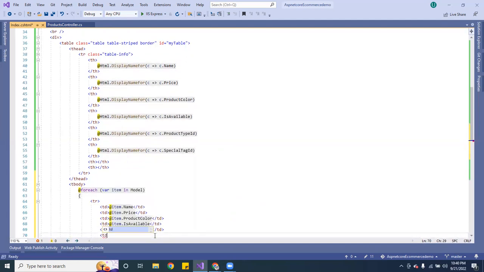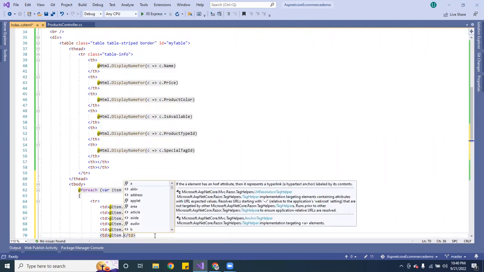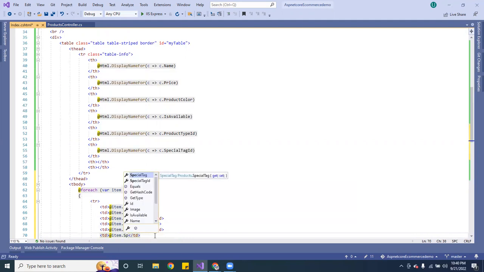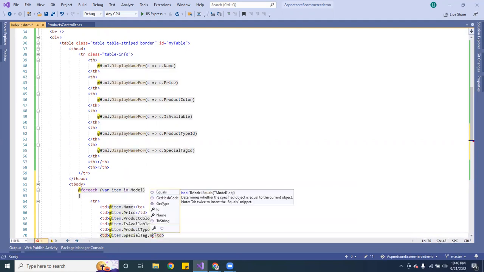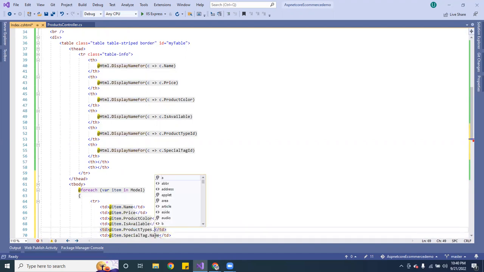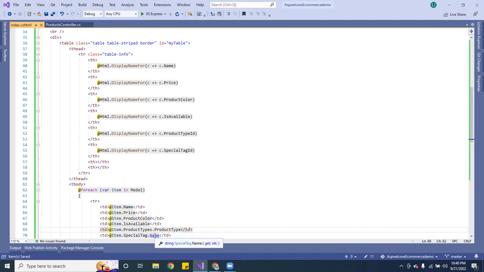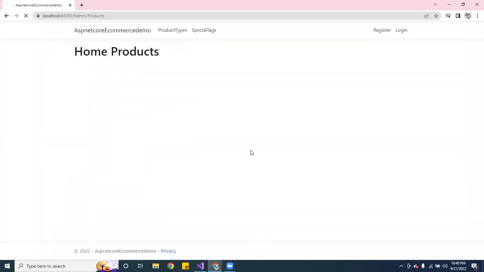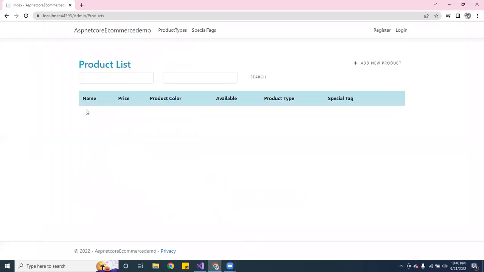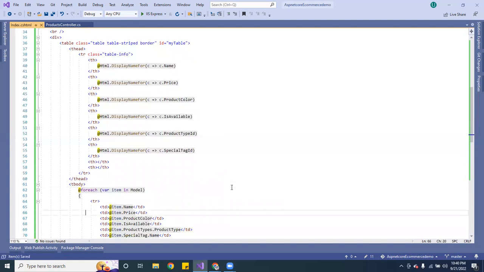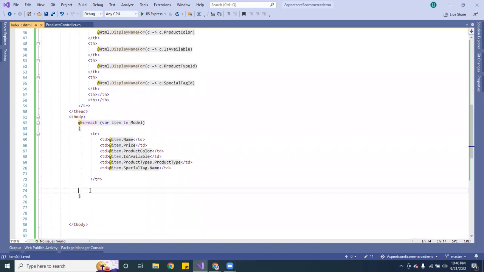Then you want to do another TD here. You want to do item, and this one's going to be special tags, special tag name, and this one's supposed to be product type, like that. Okay, so let me go ahead and see what it looks like. Maybe hit Control R, let it refresh. Yeah, cool. See, you got name, price, product color, special tags. So now the last thing, let's go back to the application here. We're going to go ahead and add some buttons on it.